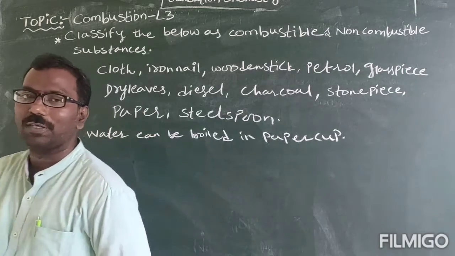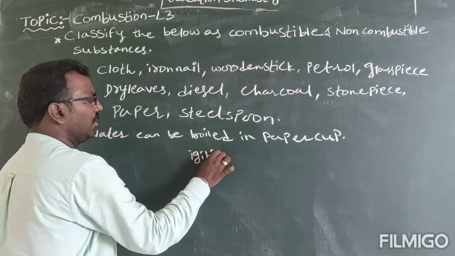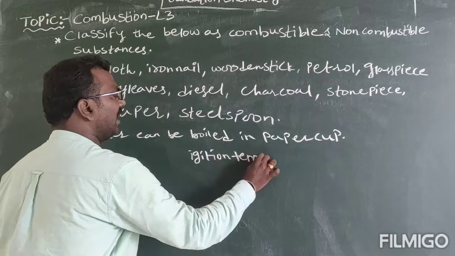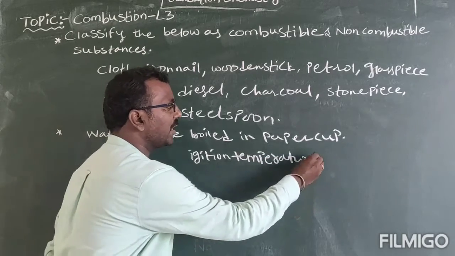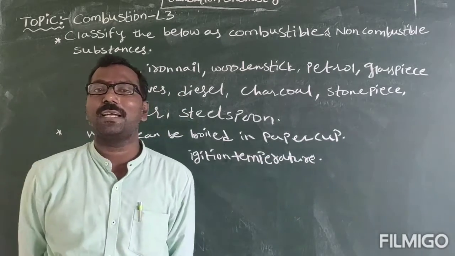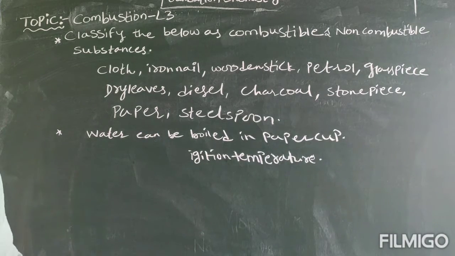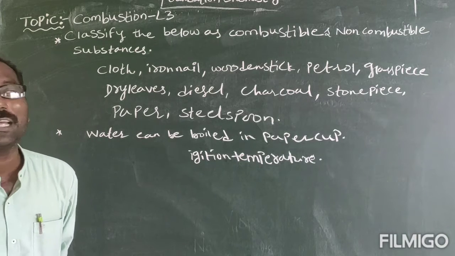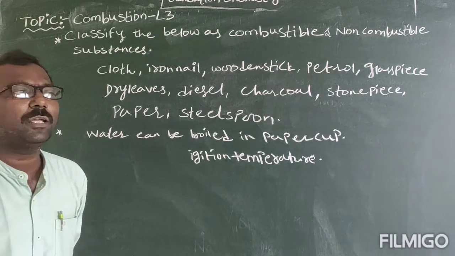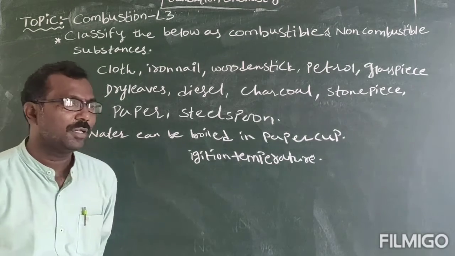The explanation for this will come from the point of ignition temperature. In the previous video, I said very clearly, any substance, if it has to catch fire, has to overcome its ignition temperature. Then only it can catch fire. Below ignition temperature, nothing will catch fire.